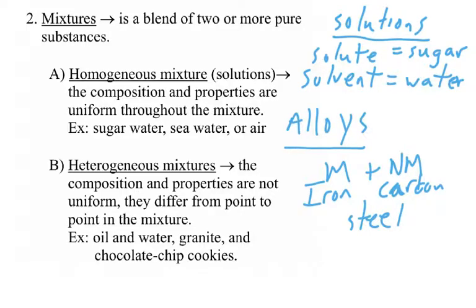Alloys are used to make coins. For instance, a penny is made up of copper and zinc alloyed together. And most jewelry is actually an alloy of several metals. You will never have something made up of pure gold. Gold will always be alloyed with something else like copper, silver, or tin.